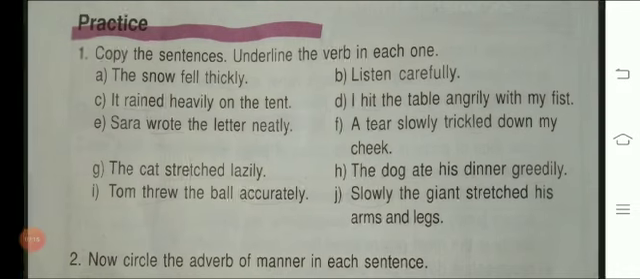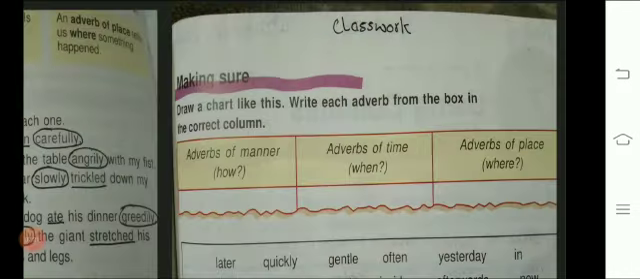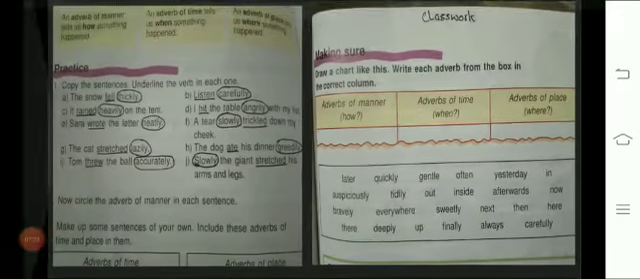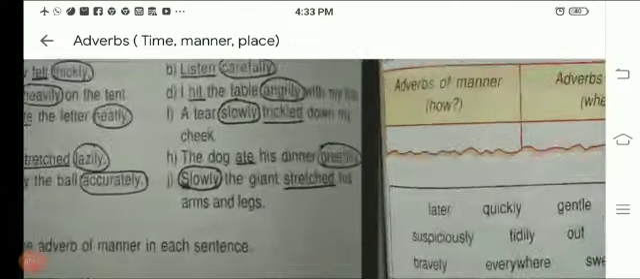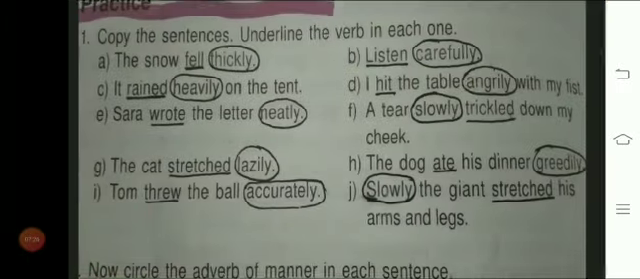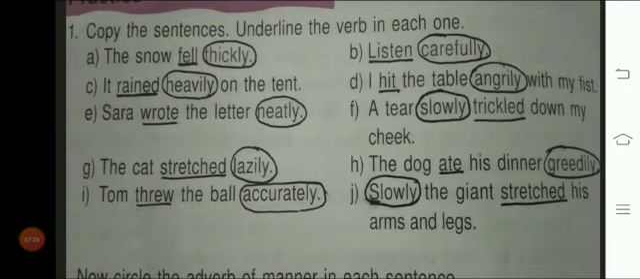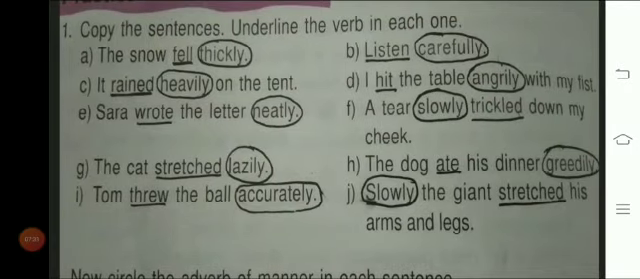Now I'll show you the answers, that how you have to underline and how you have to circle them. Yes, so this is here. You have to underline the verbs and circle the adverb of manner in it. A, the snow fell thickly. Fell is a verb, so thickly is an adverb of manner, that is how the snow fell.